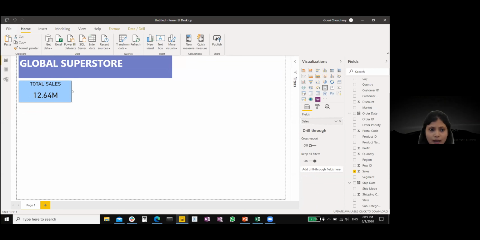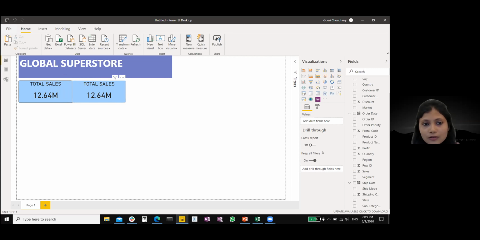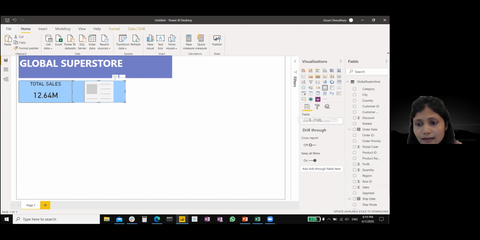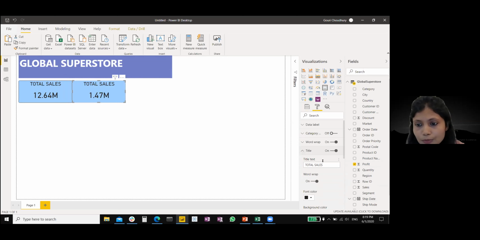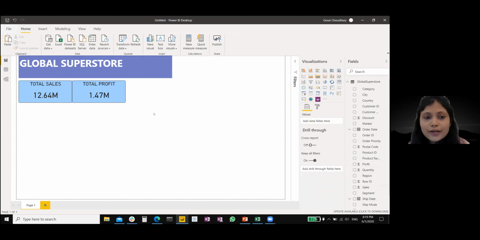Now the next metric card that we can create from this data is a profit metric card. Now I'm not going to create it from scratch. So here's a little cheat. You can just copy and paste it and then change the field from here, so that you don't need to do the formatting again. So over here, I'm just going to select profit here and change the title, of course, to total profit. All right. So these are the two metric cards that we created from the data that we already had.